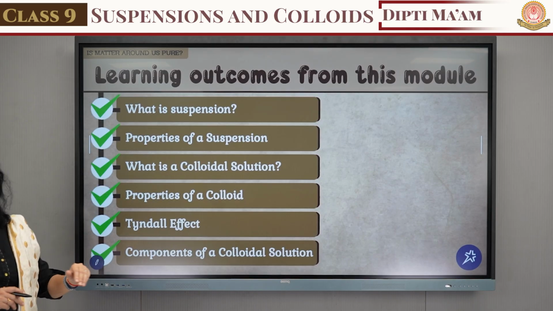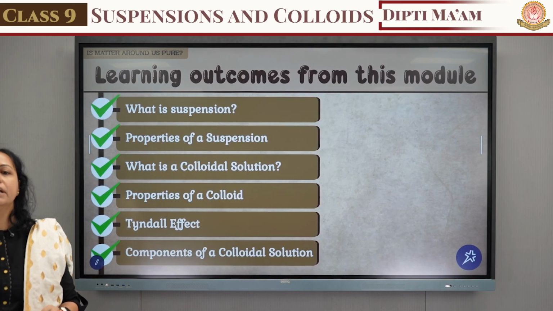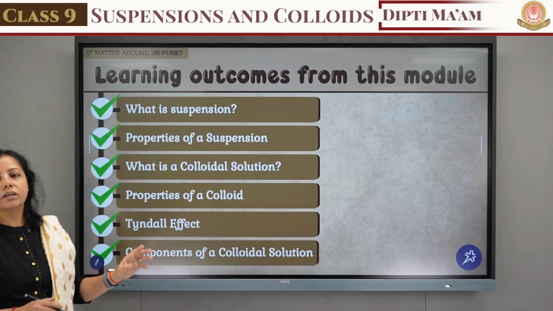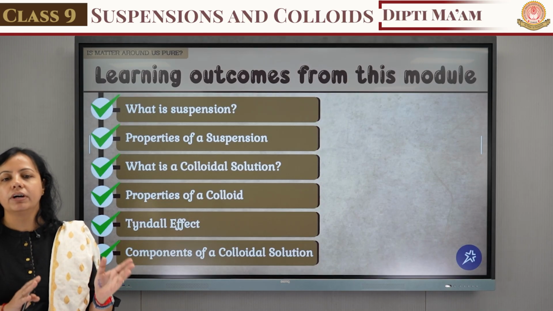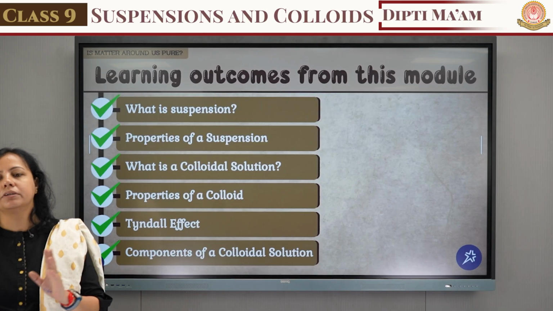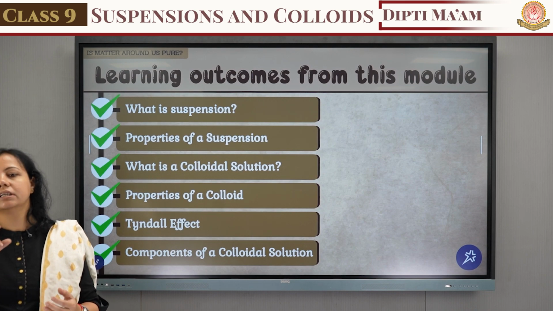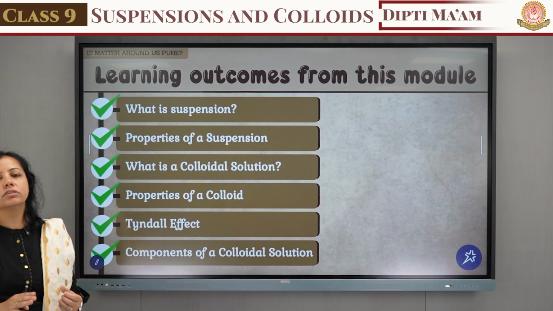Now what is a colloidal solution? A colloidal solution looks like a homogeneous mixture, but actually it is a heterogeneous mixture. The size of the particle ranges between 1 nanometer and 1000 nanometer. And we cannot filter this. Can we see visible particles in a colloidal solution? No, because it looks like a homogeneous mixture, but actually it is heterogeneous.